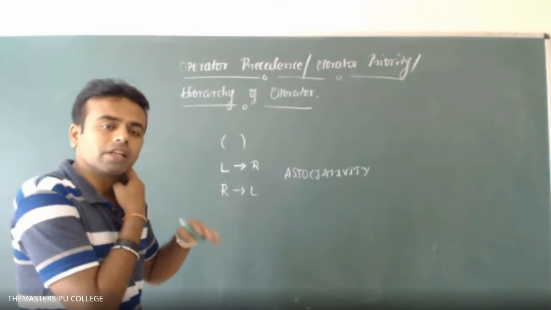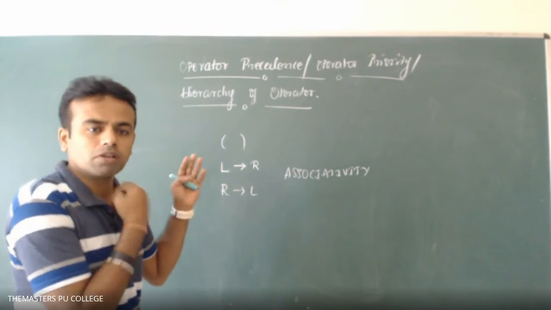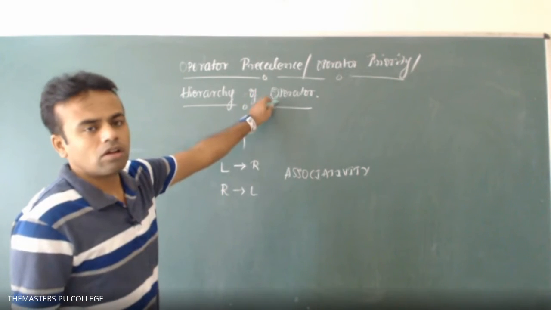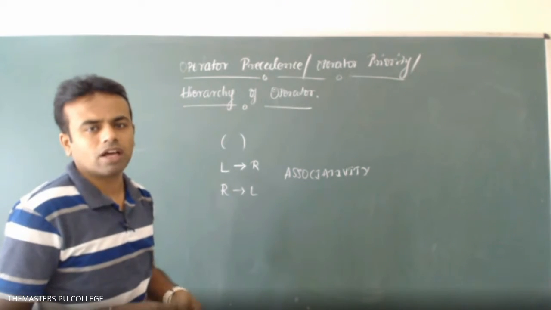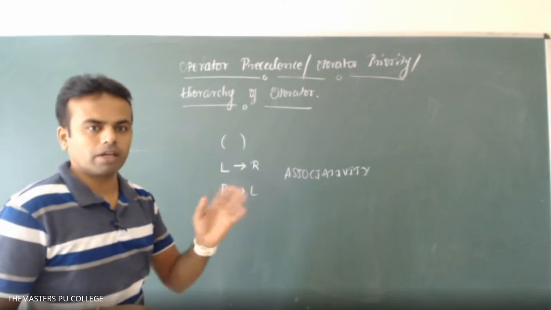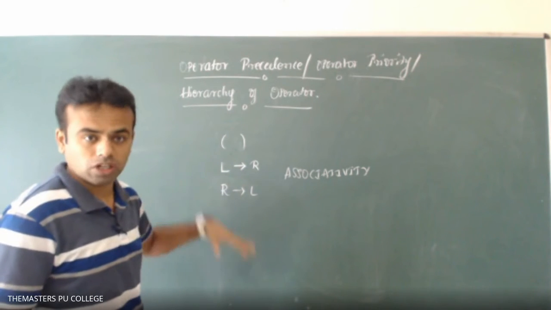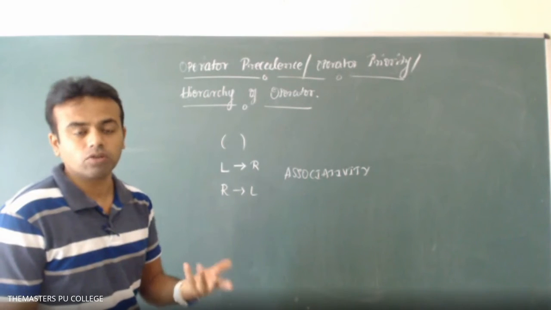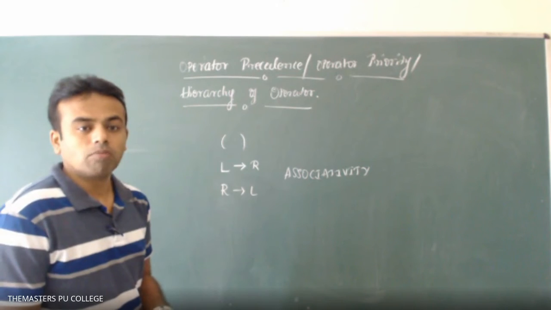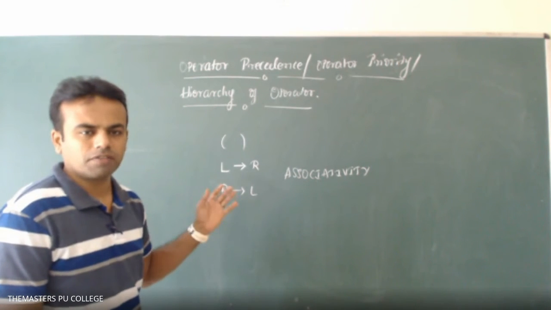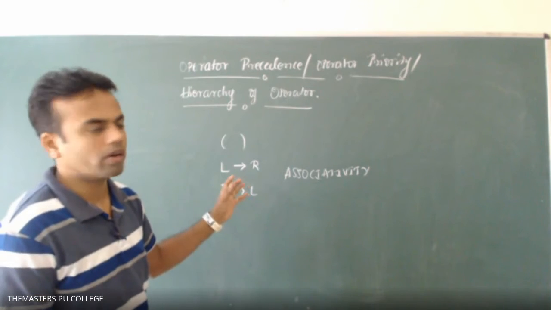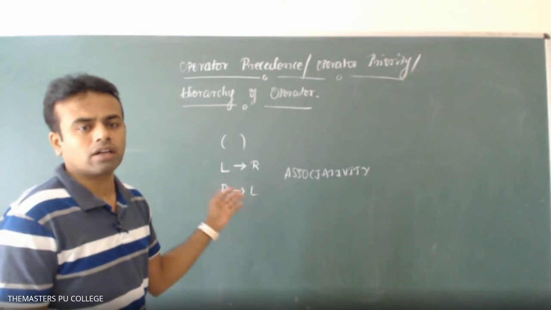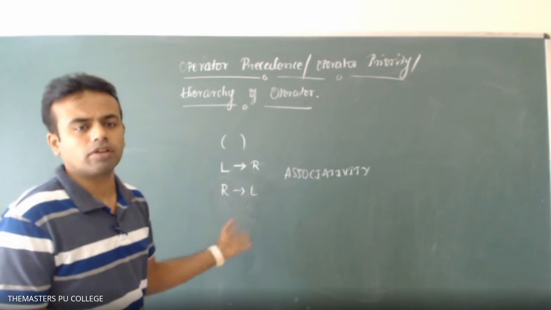Okay, where do we use the top to down and bottom to top approach? In programming structure. We are not talking about programming structure now, we are discussing the concept of operators in C++. In programming there is a top to bottom approach, procedural structure, structured programming, object oriented, modularity, but that's a different thing. Here we are talking about operators. The evaluation and execution of an expression happens either in the left to right direction or right to left direction.